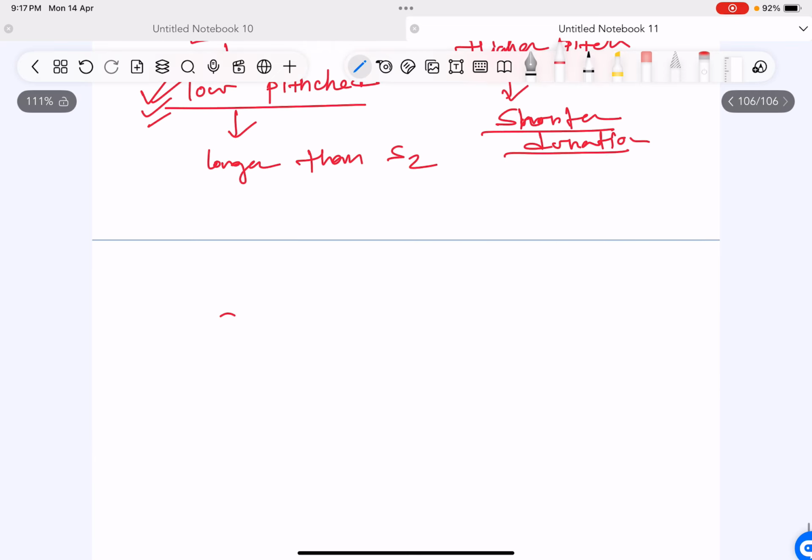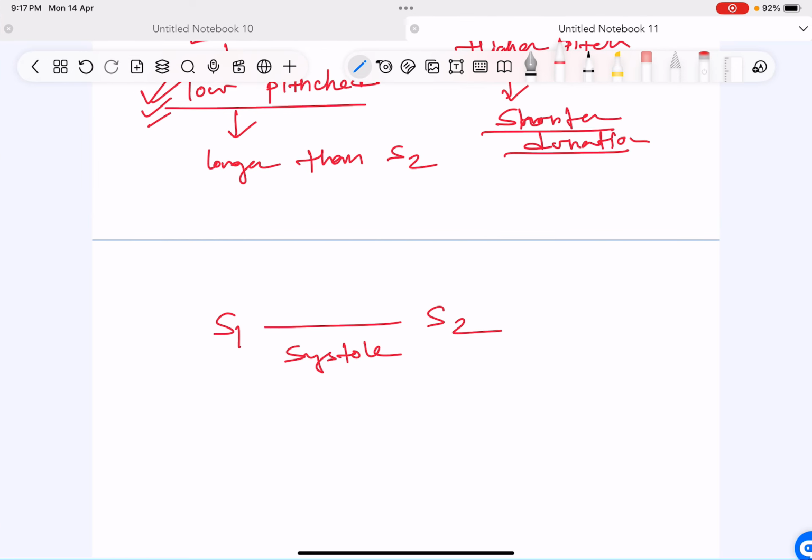So that means from S1 to S2, you have systole. The heart is contracting, and just before S2, the aortic and pulmonary valves open and the blood goes out into the aorta and pulmonary trunk.